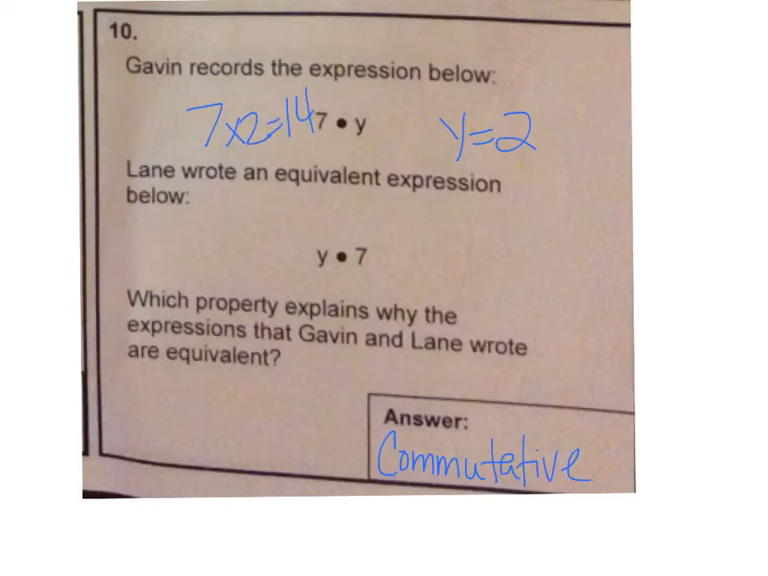Number 10. Gavin records the expression below, 7 times y. Lane wrote an equivalent expression below, y times 7. Which property explains why the expressions that Gavin and Lane wrote are equivalent? That would be the commutative property, because the commutative property says that you can switch the order of things and still get the same answer. Let's pretend that y equaled 2. 7 times 2 equals 14, and the same would work here if you switched it around. 2 times 7 equals 14. That's what the commutative property is.